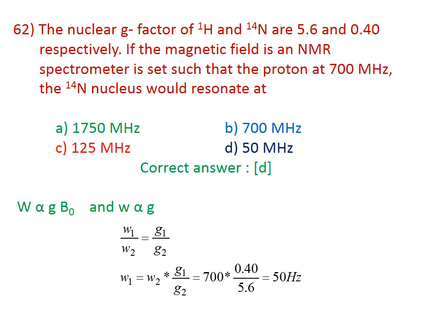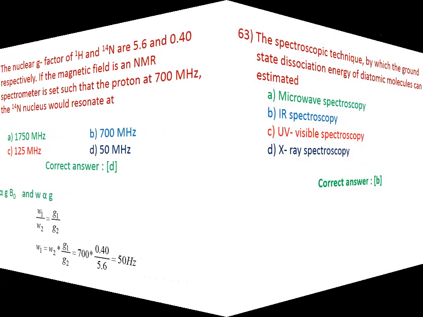Here the frequency is directly proportional to g and B0. B0 is constant on both sides, therefore we can say omega is directly proportional to the splitting factor g. The correct answer for the question is D.